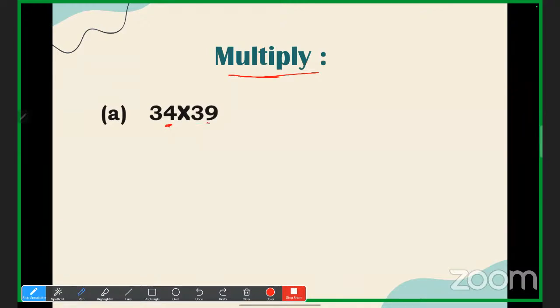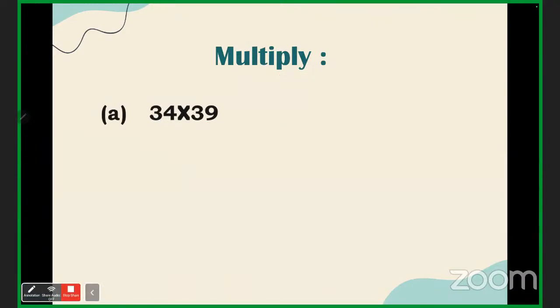So 4 into 9 is 36. So the answer is 6. I hope it is clear. Yes or no? So you don't have to multiply all the numbers. You don't need the whole answer in order to find out the unit place of any calculation. You only have to solve for the unit place. Yes or no? Shall we move ahead? I hope it is clear. Yes, online students. Shall we move ahead?